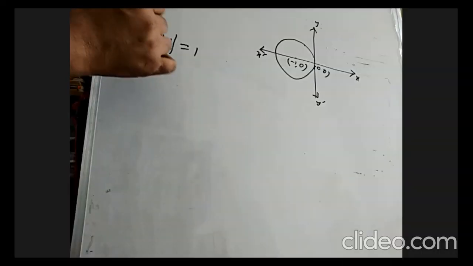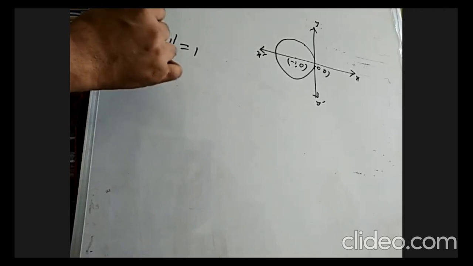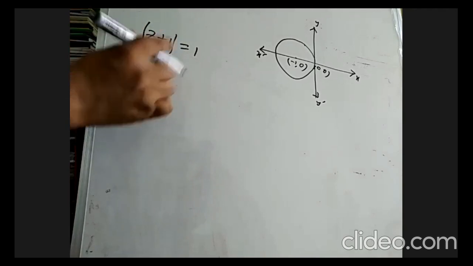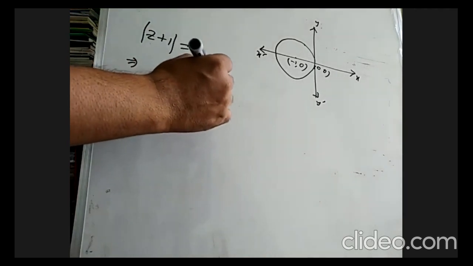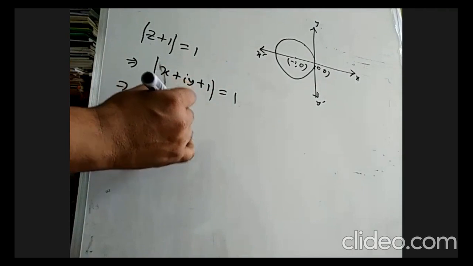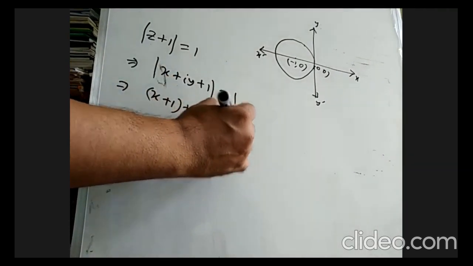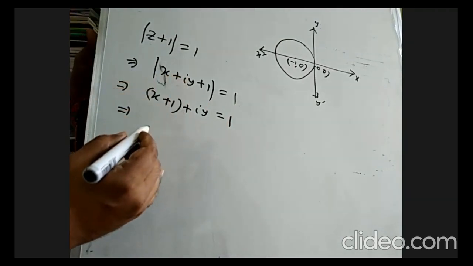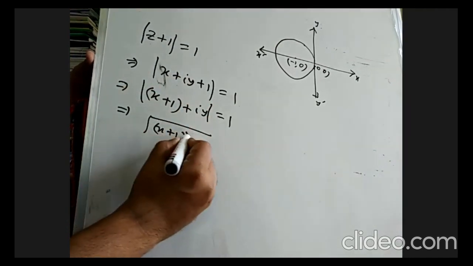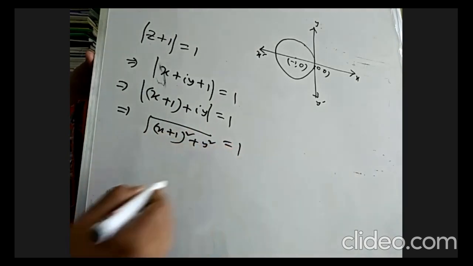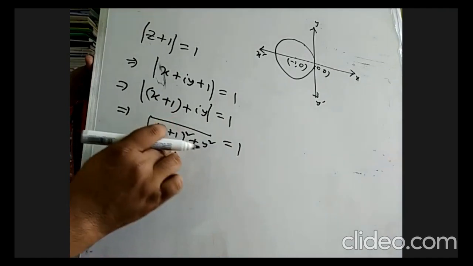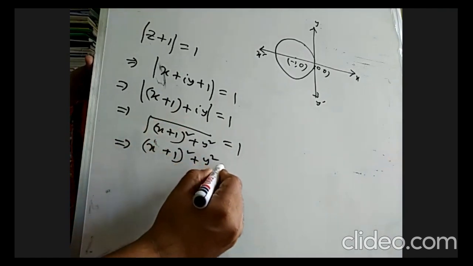And this is the given circle. We can write z = x + iy, so |x + iy + 1| = 1. The real part will be x + 1 and the imaginary part is y. So the absolute value gives the square root of (x + 1)² + y² = 1. Easily, we can write (x + 1)² + y² = 1².